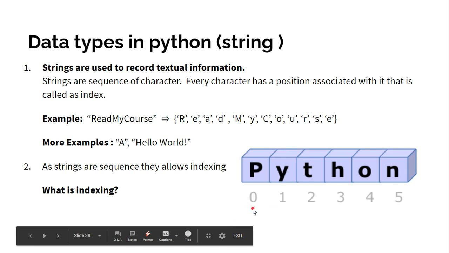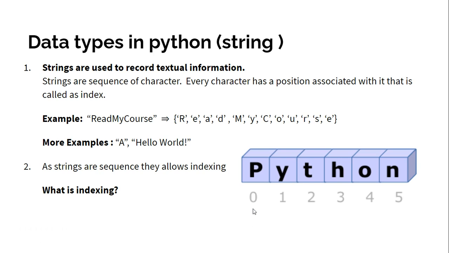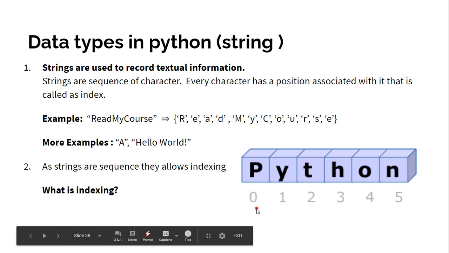There is a very good story behind that. If you want to read it, you can search on Google why we start from 0. Now just remember, the first character will have position 0, the next character will have position 1, and similarly 2, 3, 4, 5. So if somebody asks you what is the index of O, you will say 4.